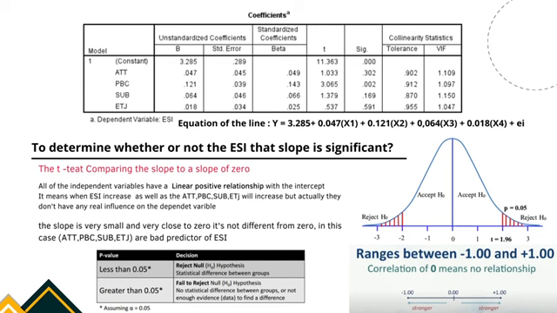In this case, the independent variables are bad predictors of environmental sustainability intention. That's all and thank you for listening.